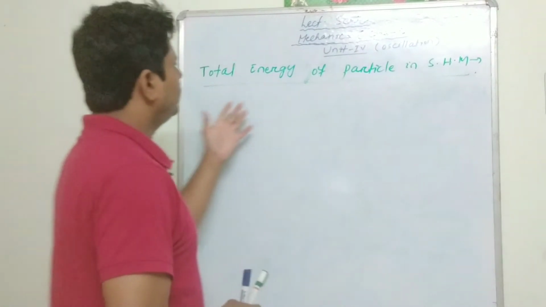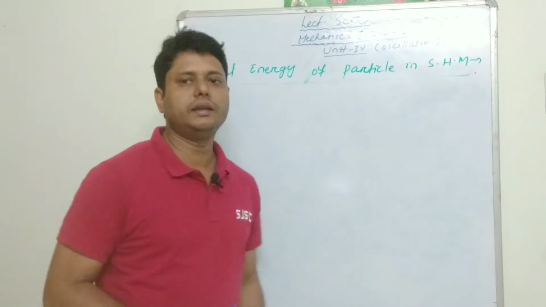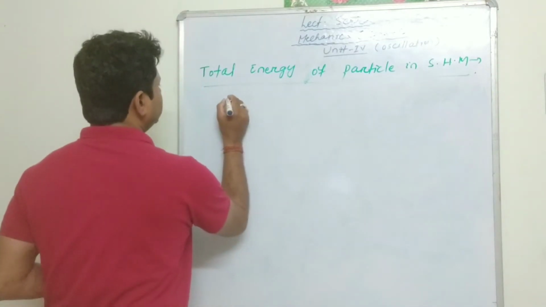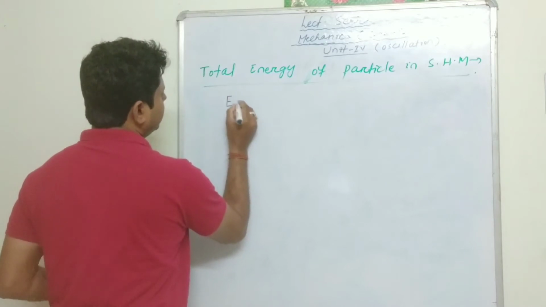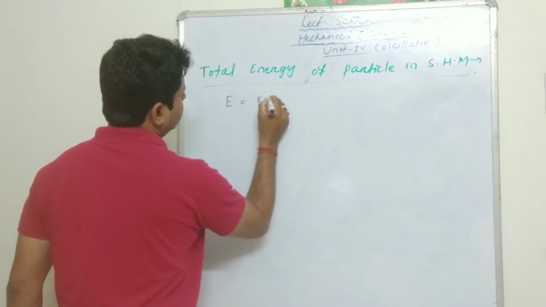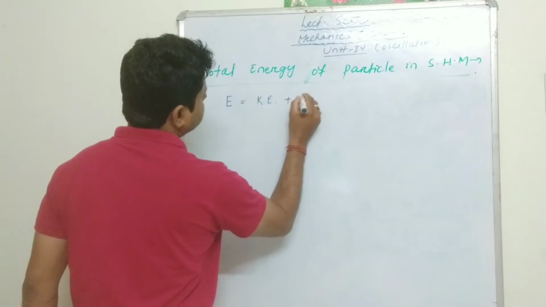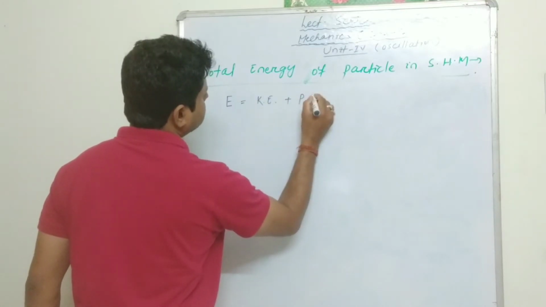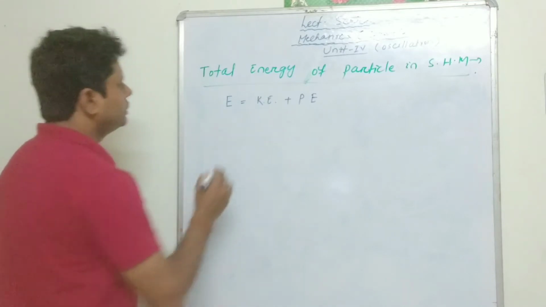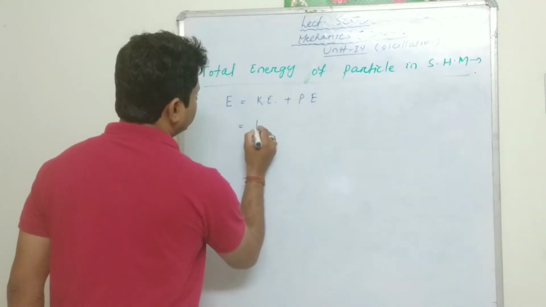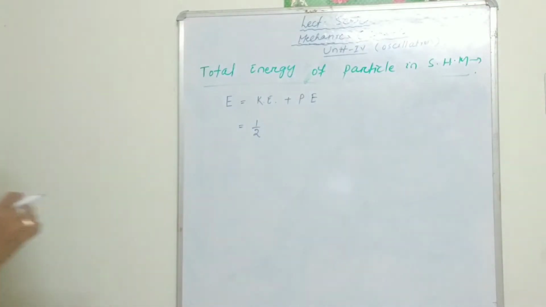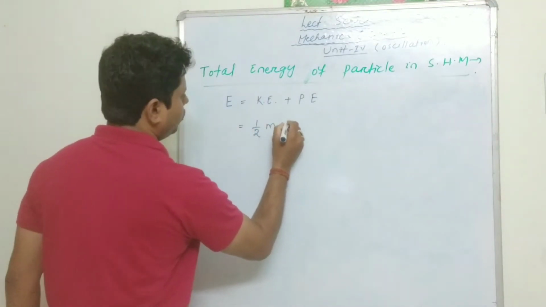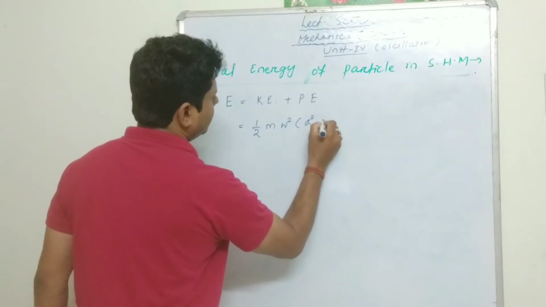the total energy of a particle in simple harmonic motion. How much will it be? It will be represented by E equal to kinetic energy plus potential energy. So we got the kinetic energy equal to half m omega square (a square minus x square).